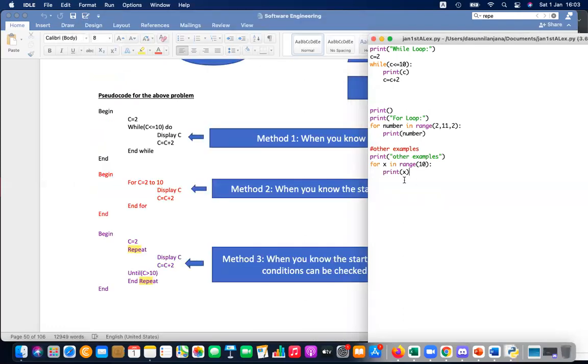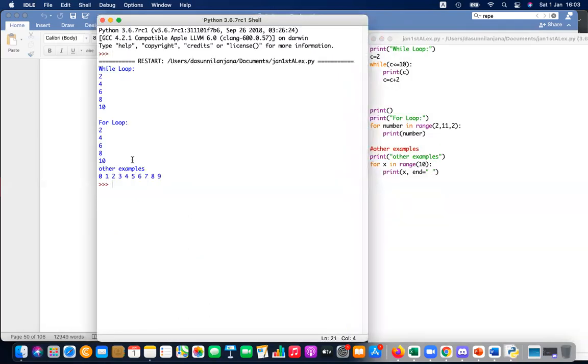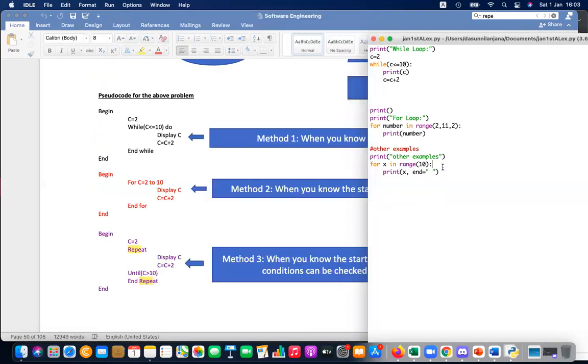I'm printing this horizontally, ending with a space. You can see 0 to 9. Another example: for x in range, you give the starting point and the end.